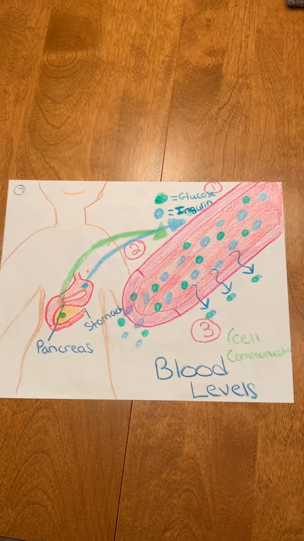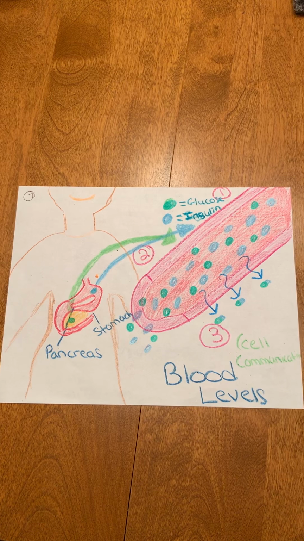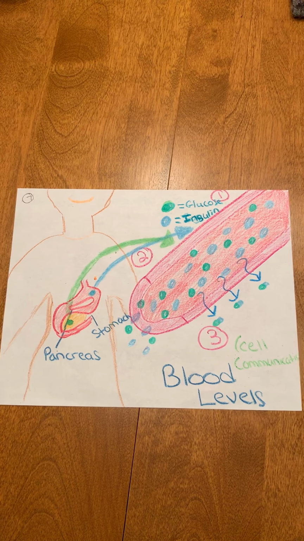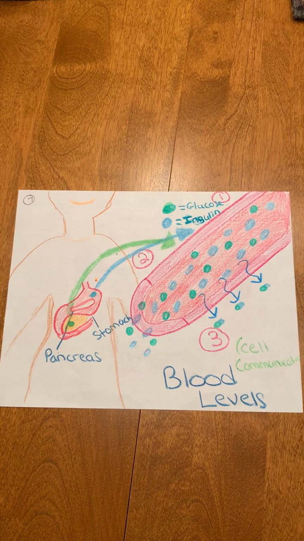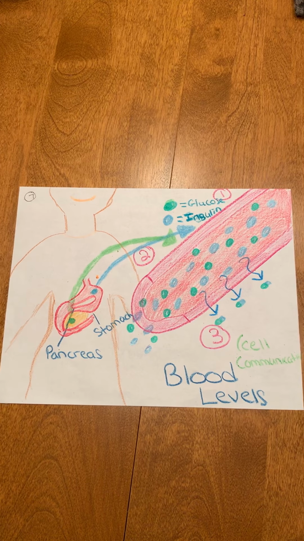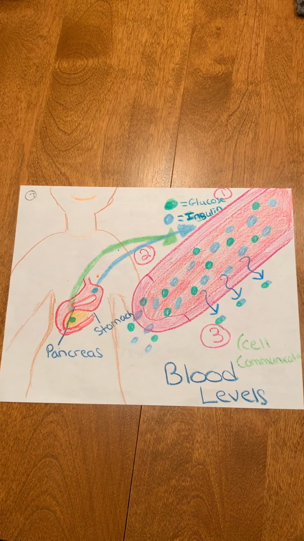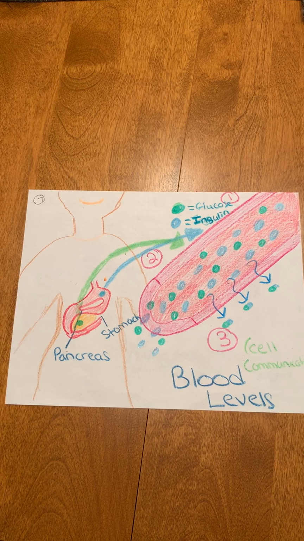Cell-to-cell communication can also be shown through the blood levels throughout the body. For example, in a normal human body, when blood sugar levels get high, the pancreas emits the hormone insulin. The insulin tells the body to remove sugars from the bloodstream. When blood sugar levels get low, the pancreas emits the hormone glucagon. Glucagon signals the liver to break glycogen into glucose and let it back in the bloodstream. However, a diabetic human body cannot do the same.